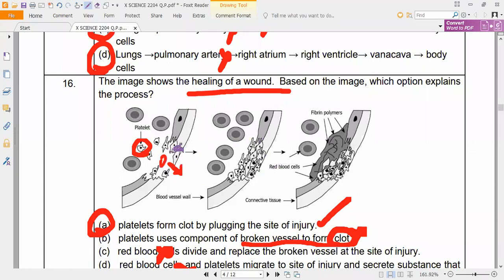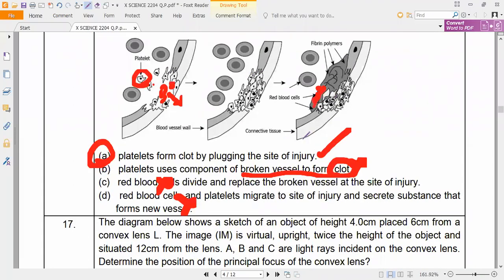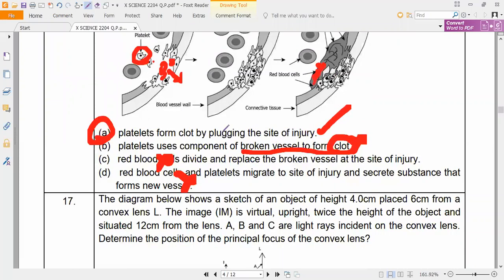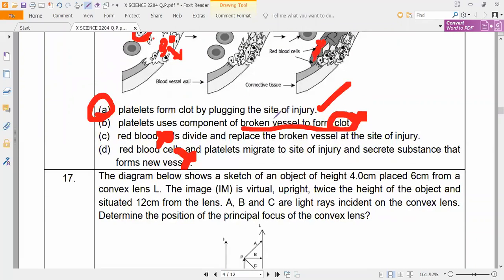These platelets will come and will block it. Have you noticed it? Later here what is happening? The red blood cells will be just stopped here. So that is what we can say clotting of blood. So it is taking place by plugging the site of injury. They will clot by plugging each other. That is the correct answer.